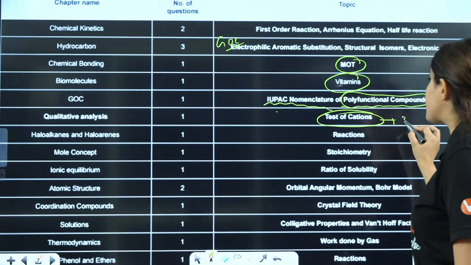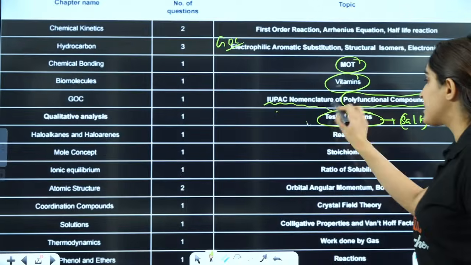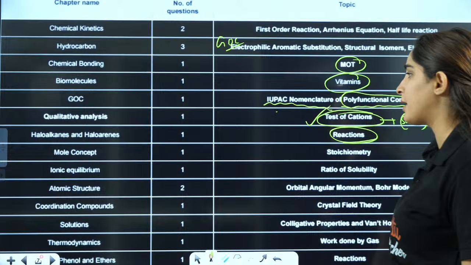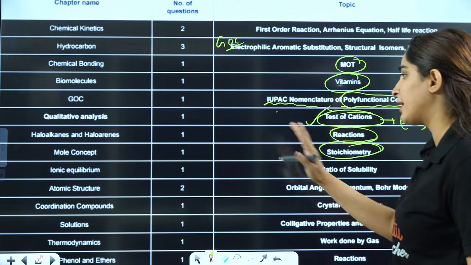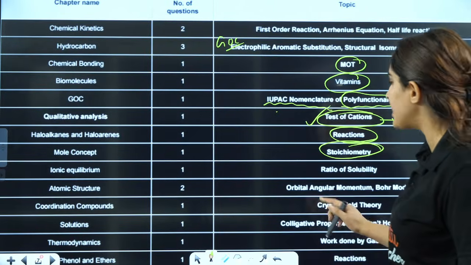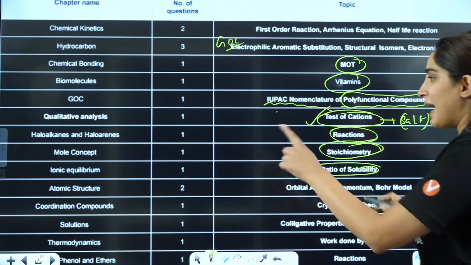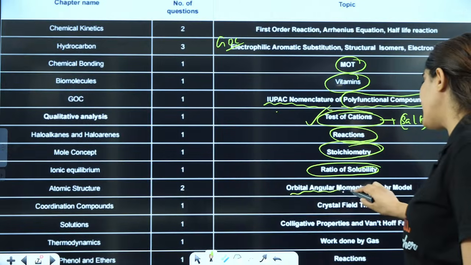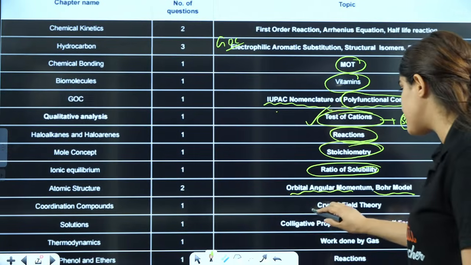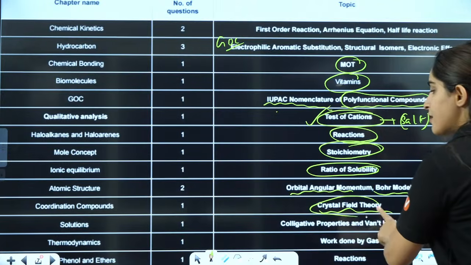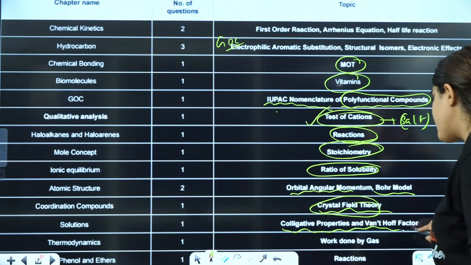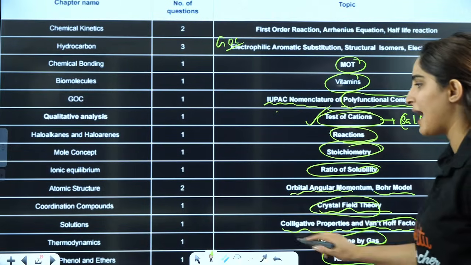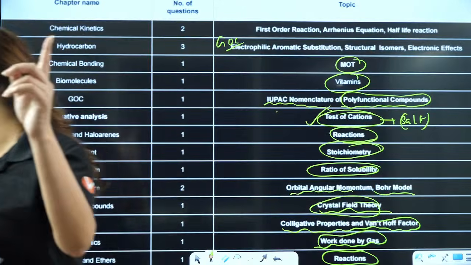This is the salt analysis: test of cations is 1. Reactions of haloalkanes, haloarenes, 1 reaction was from there. Stoichiometry, mole concept, 1 question from there. Then from ionic equilibrium, solubility, and from atomic structure, orbital angular momentum and Bohr model, 2 questions. From coordination, crystal field, they have asked 1 question. Colligative property and Van't Hoff, 1 question. Work done by the gas, 1 question. And alcohol phenol, there was 1 question from that.